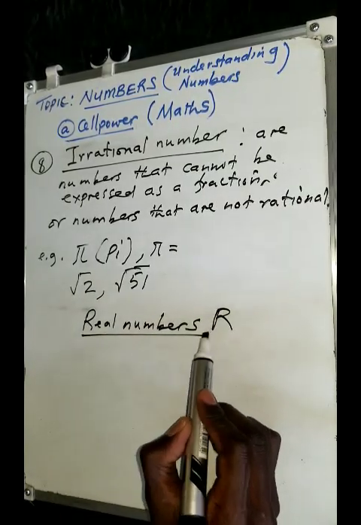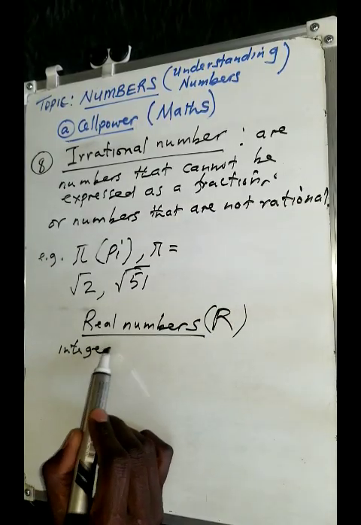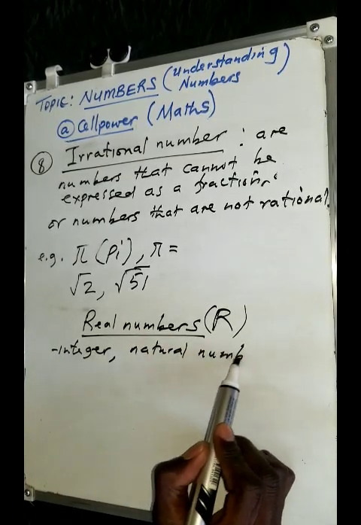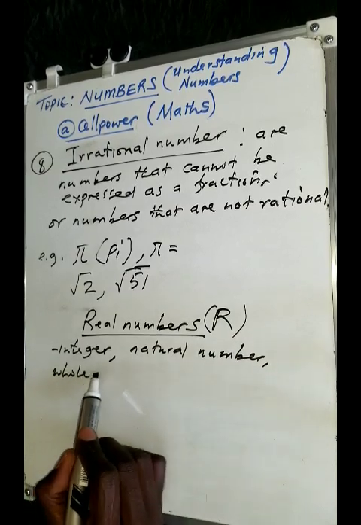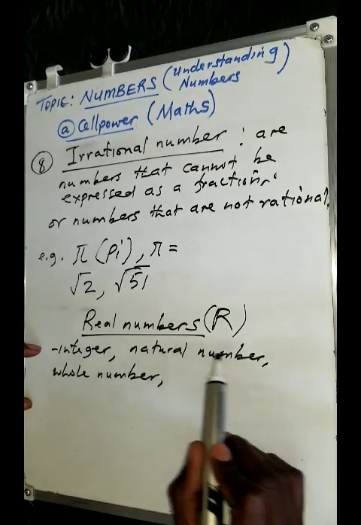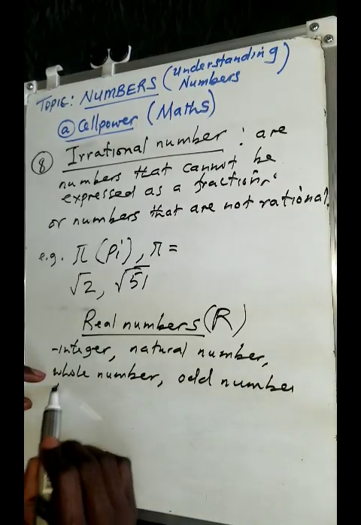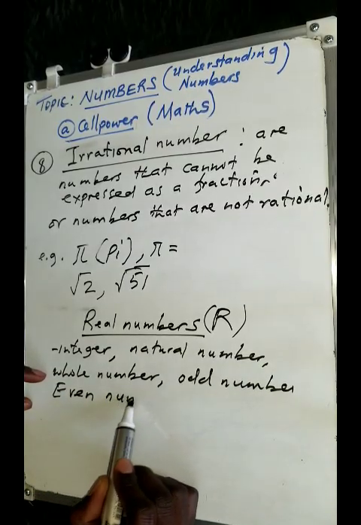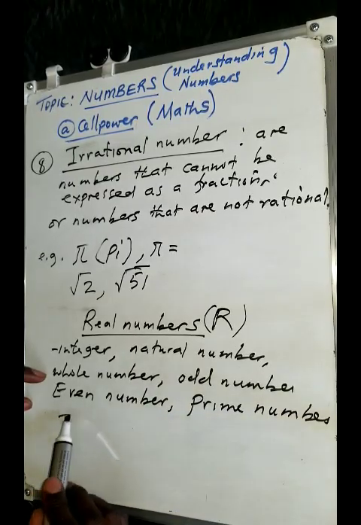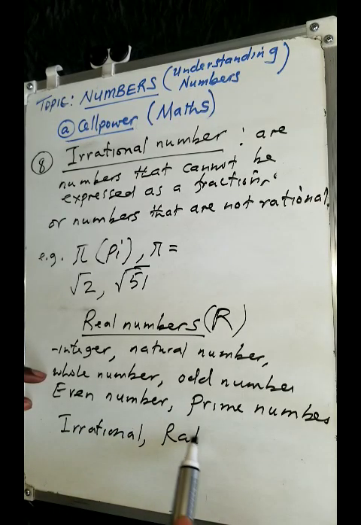And usually real numbers are represented by a symbol that looks like R. If you're able to remember, we talked about integers, natural numbers, whole numbers, odd numbers, even numbers, prime numbers, irrational numbers, and rational numbers.